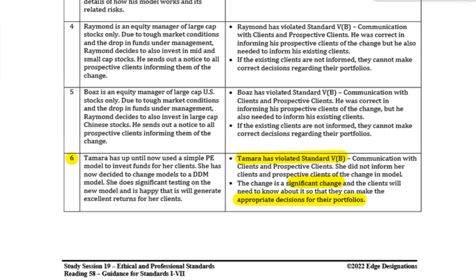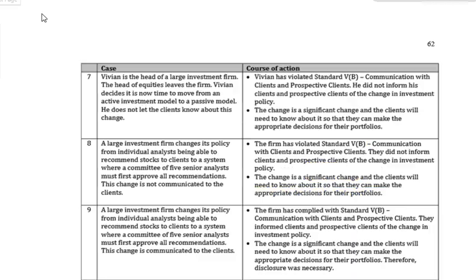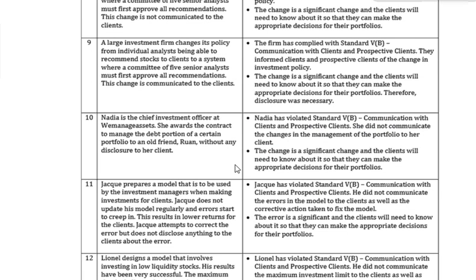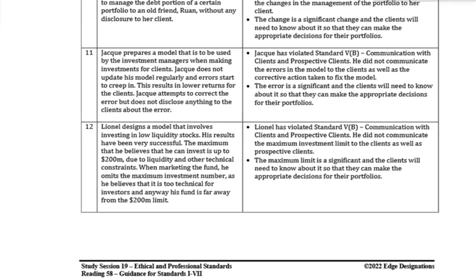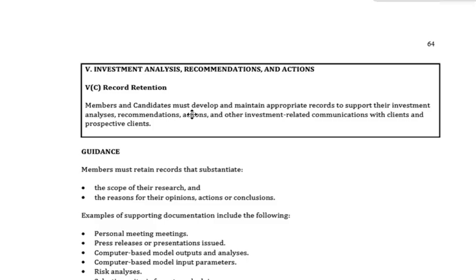They can say, okay, listen, I was always happy when you used a price earnings model. I'm not happy anymore now that you're using a dividend discount model approach, and I'd like to move my money somewhere else. And of course, we have to give the clients that particular option. Okay. Some more questions for you over there, guys. As you can see, down we go. Some more and some more and some more.